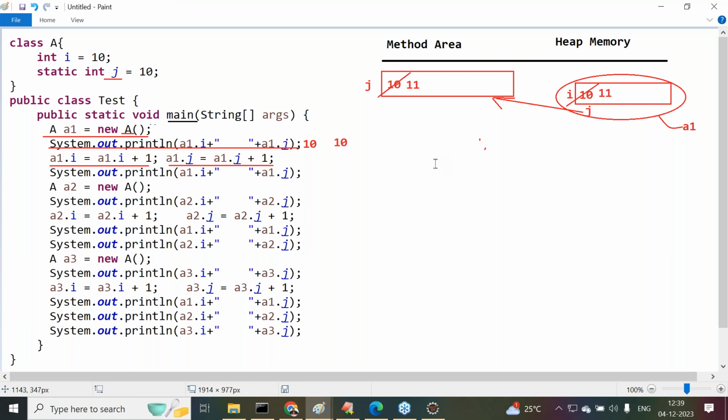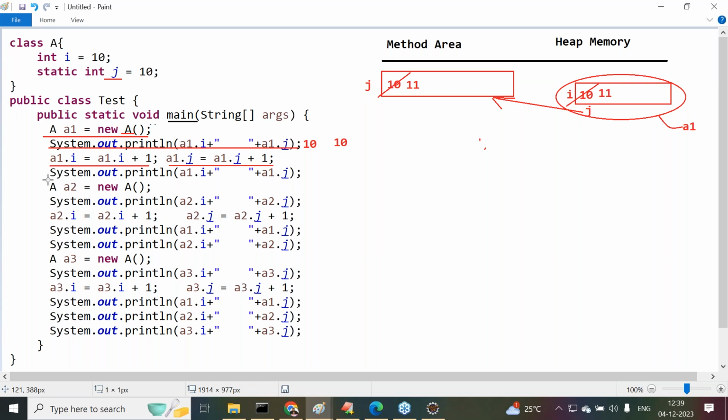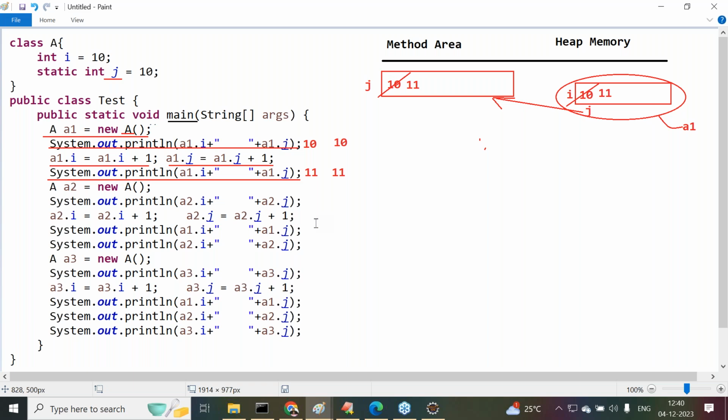Up to now we are not having any change between the static variable and the instance variable. Up to now everything is the same. Understand it clearly. Then after this, System.out.println(a1.i + " " + a1.j). Now tell me, the a1.i value is 11, and the a1.j value is again 11. Both the values are 11 and 11. Okay, good. Up to now we are getting clarity, right? There is no difference between these two now.